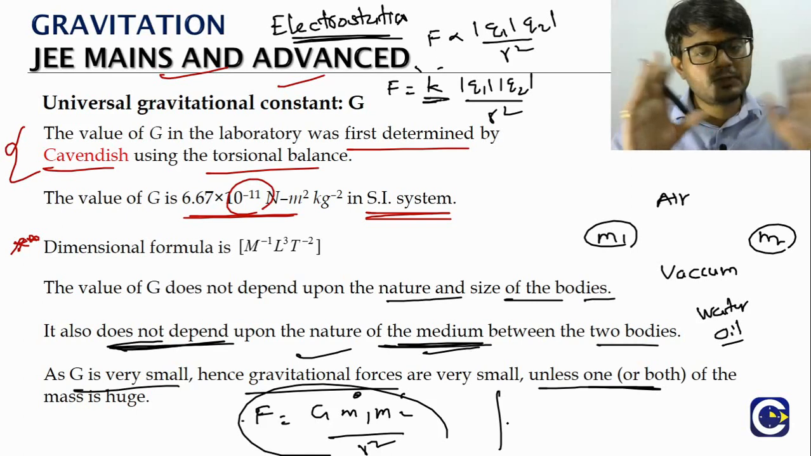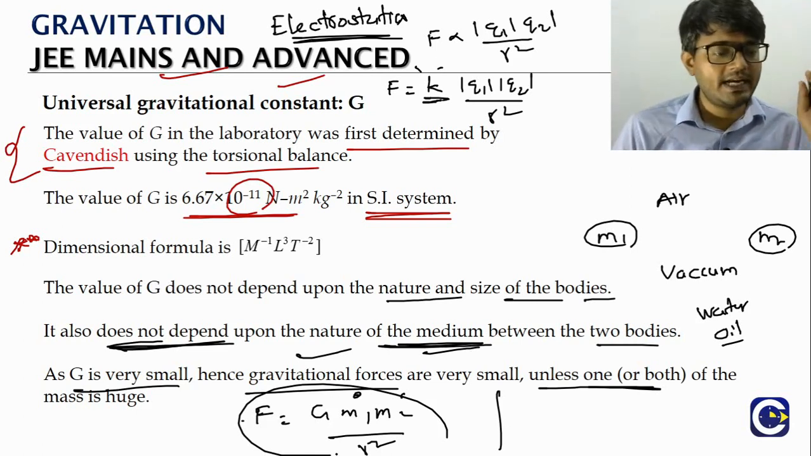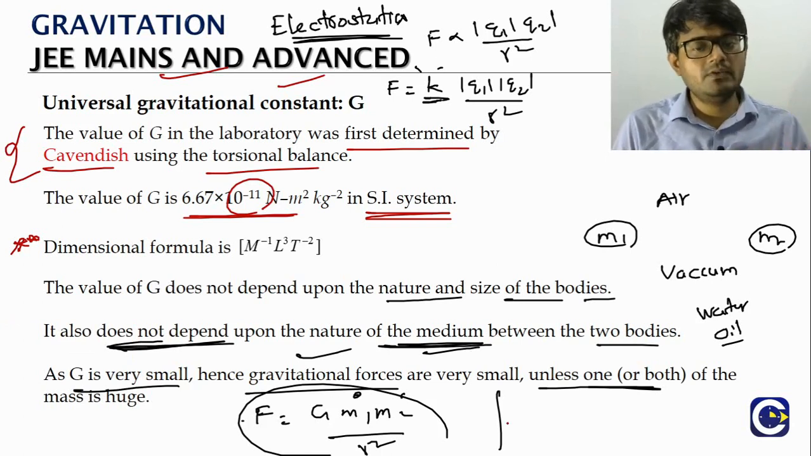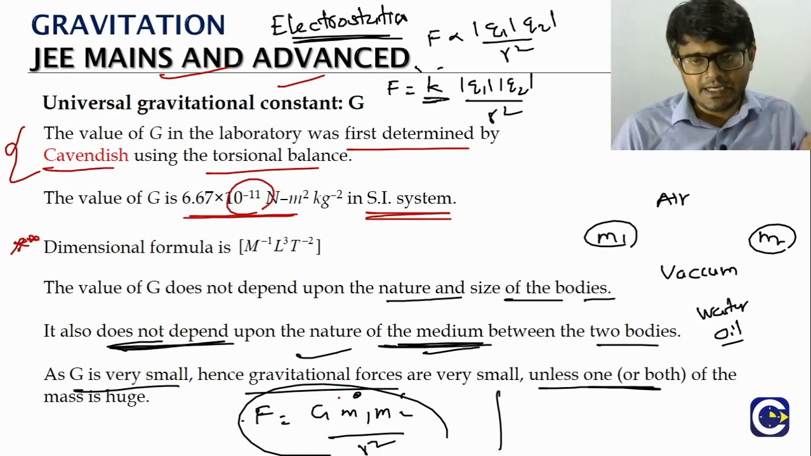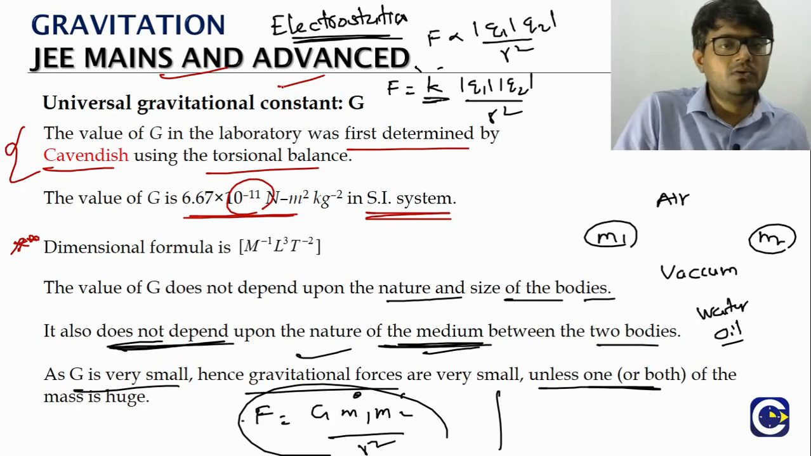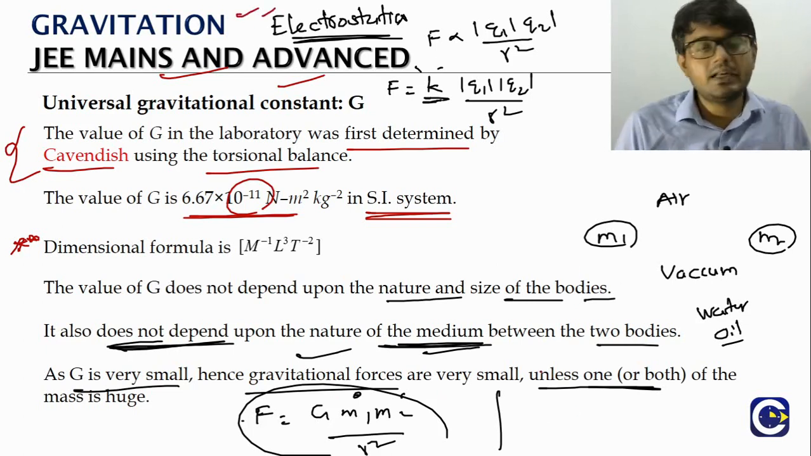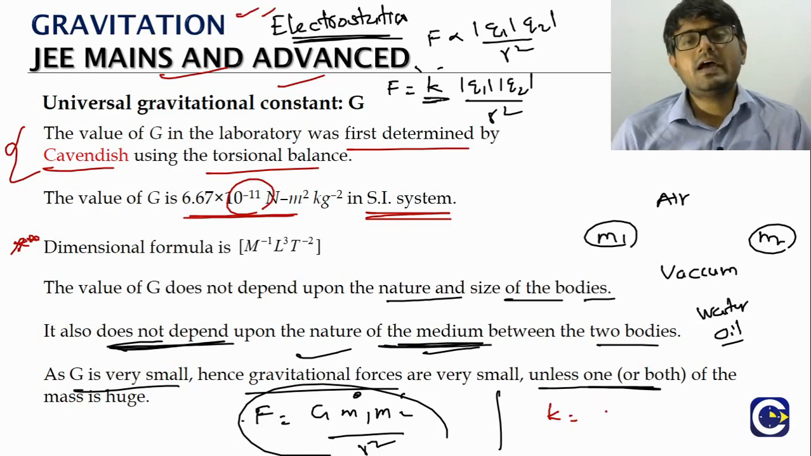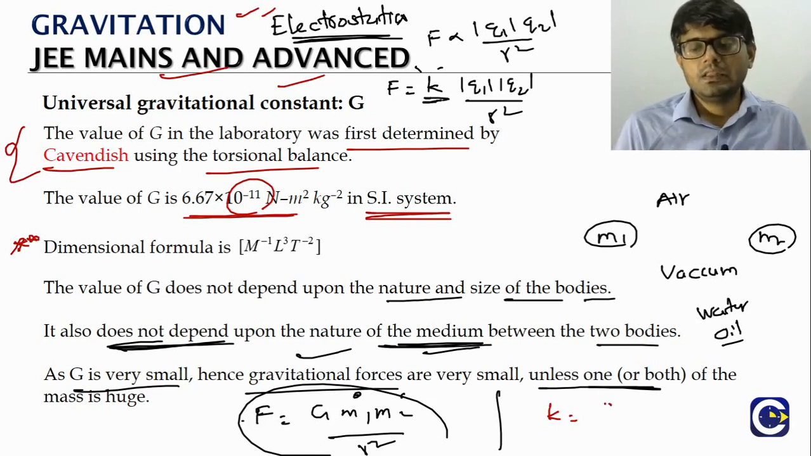This point we will reiterate when we go to electrostatics. Generally, the gravitational force value will be comparatively insignificant when we compare it with the electrostatic force. I'll tell you the reason also. As we said, the K value changes from medium to medium. But the value of K for vacuum, in SI units, is 9 into 10 power 9 Newton meter square per Coulomb square.